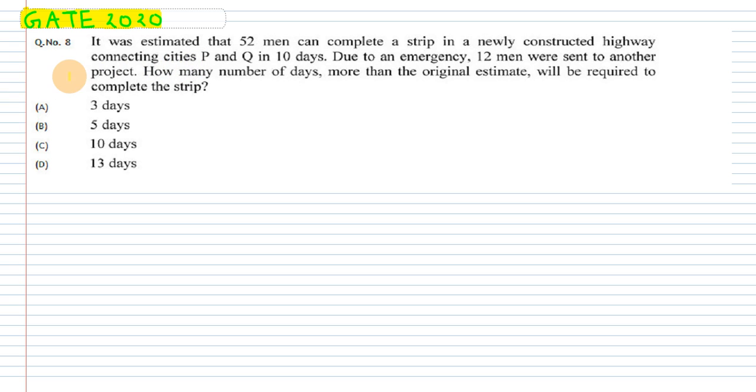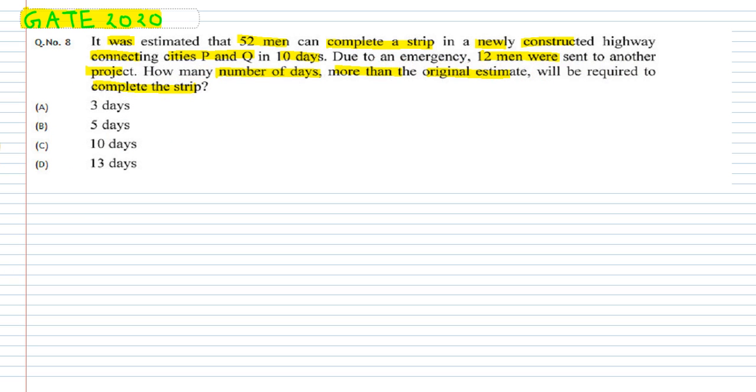So the question says it was estimated that 52 men can complete a strip in a newly constructed highway connecting cities P and Q in 10 days. Due to an emergency, 15 men were sent to another project. How many days more than the original estimate will be required to complete this?